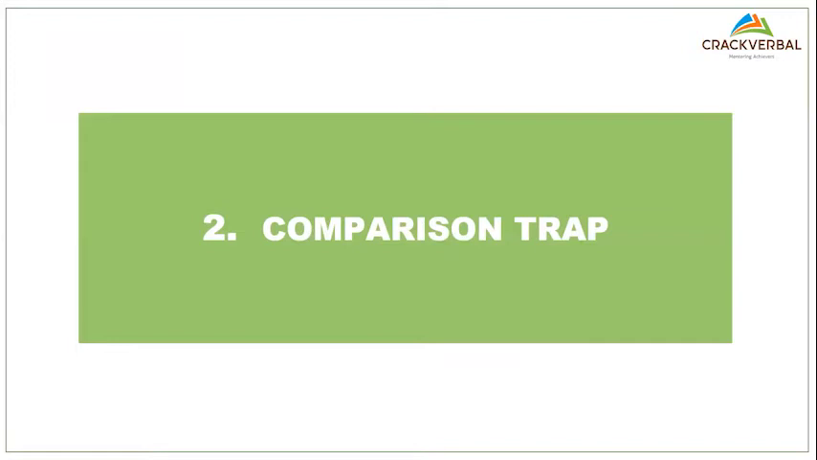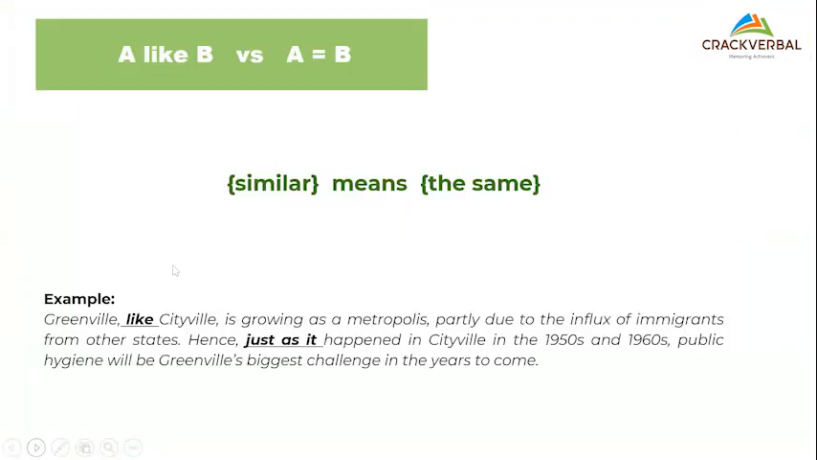Now I'll go a little fast through the remaining ones, and then we'll go to the questions per se. So this is a comparison trap. Let's see what it means. Is this one and the same? A like B versus A equal to B. Do you think A like B is the same as A equal to B? Does similar mean same? No, very good. It doesn't mean the same. When I say like, it is similar to.